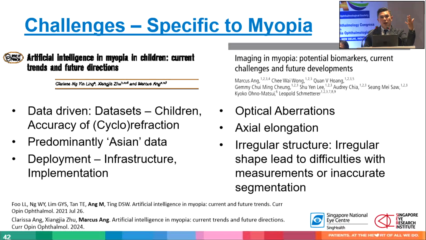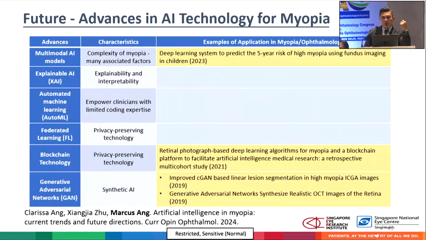And of course, myopia is still currently an East Asian prevalent condition, and so a lot of data sets come from around here. So we need more collaborators here in the room to develop data sets for India, for example. But the good news is AI is rapidly advancing. This slide is now completely outdated. We now have much better AI coming up.